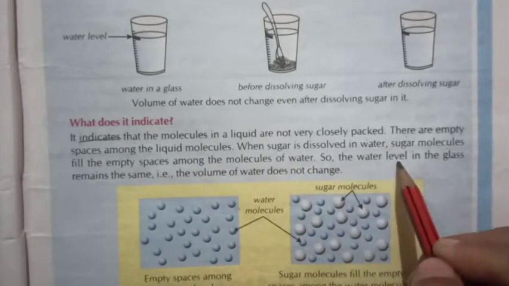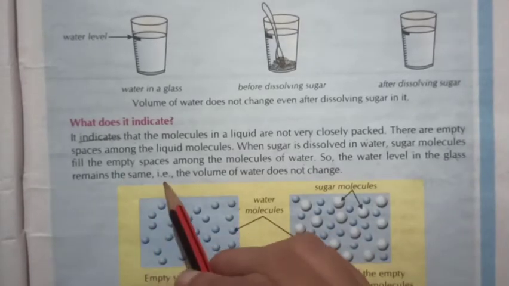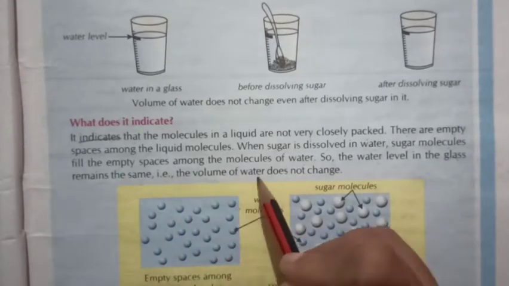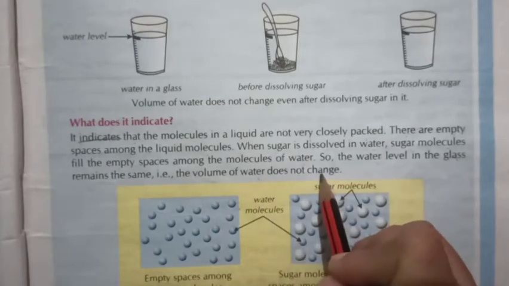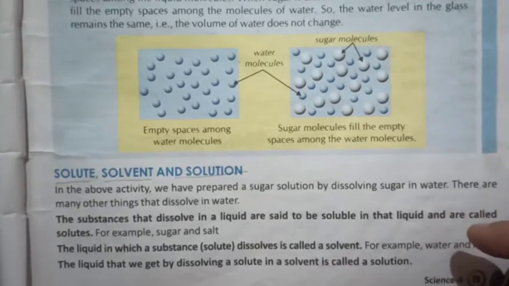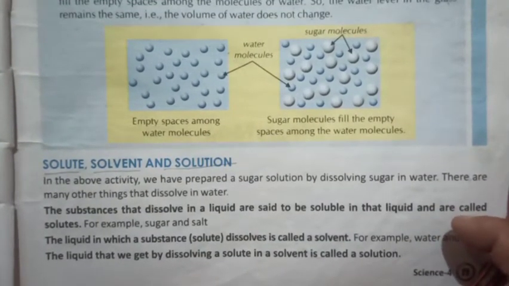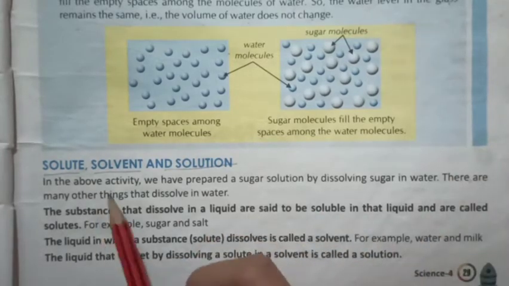So, the water level in the glass remains the same. That is, the volume of water does not change. You can perform these experiments again for yourselves and see whether these things happen.